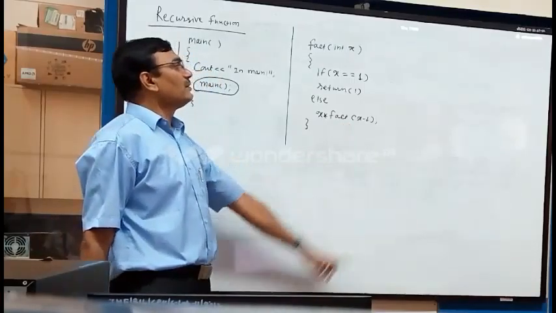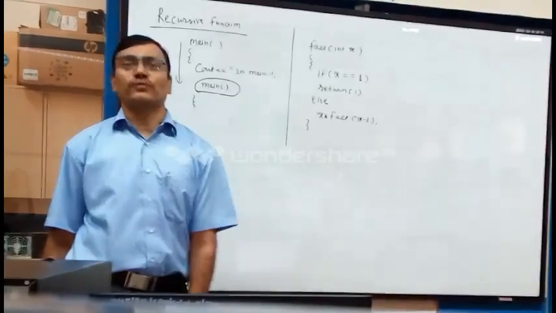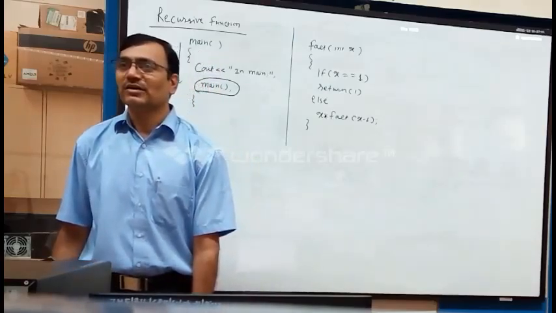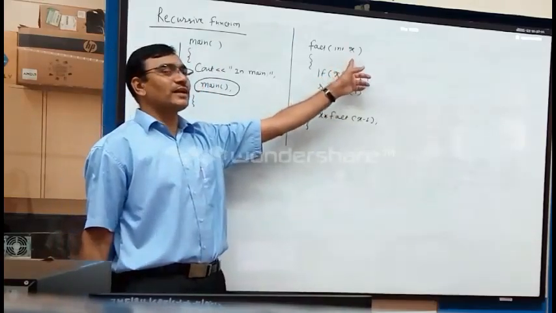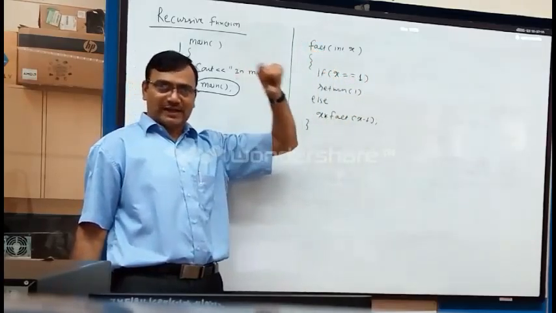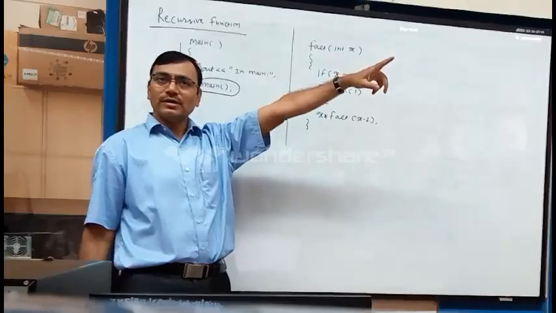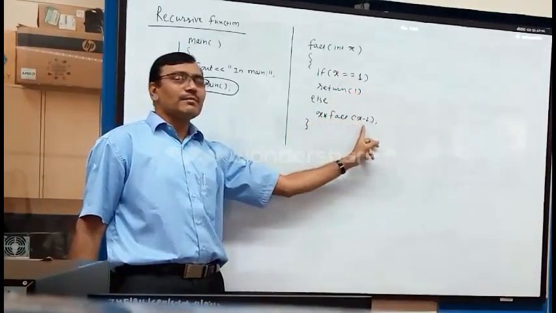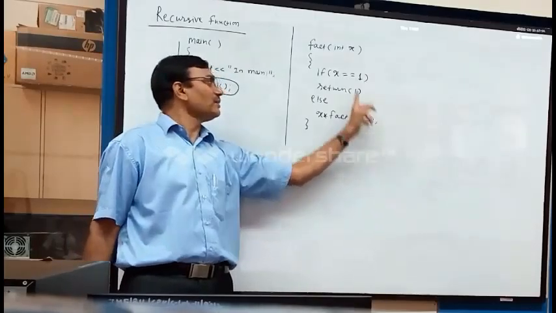is going to be the same as what we have written before. What is the way in which you have written the function? If I want to find the fact of x, what did I do? I started x from 1, but now every time I am reducing it so that it reaches 1.